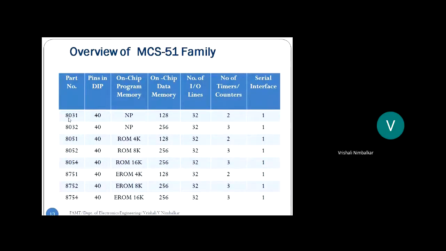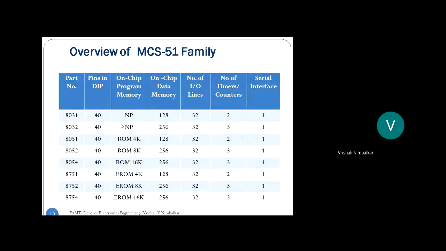So let us take a look at the first two. The first thing you should see is that digit 3. 3 means 8031, 8032. 3 means there is no program memory on chip. Not provided. There is no program memory inside. You need to connect an external program memory to 8031, 8032.